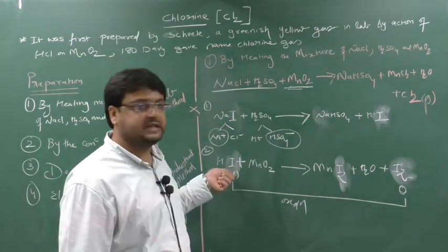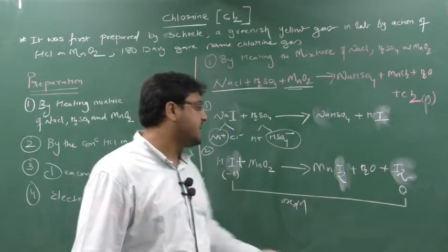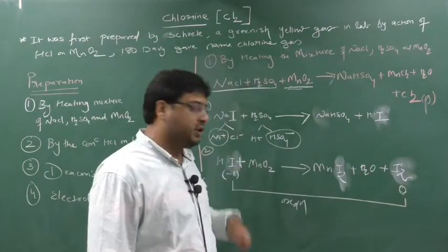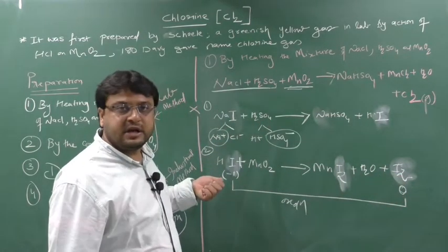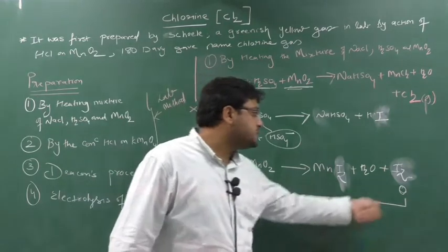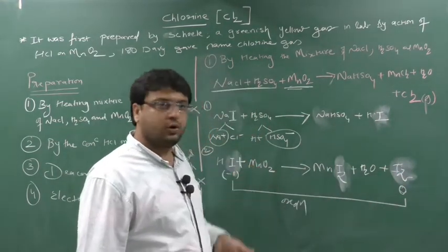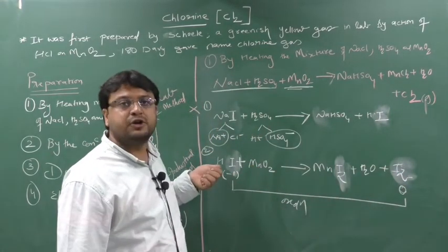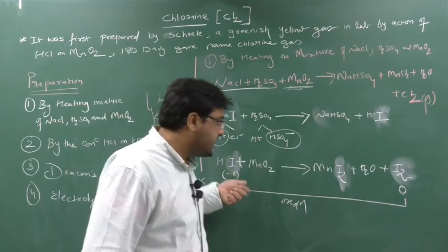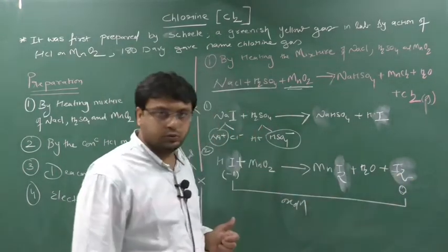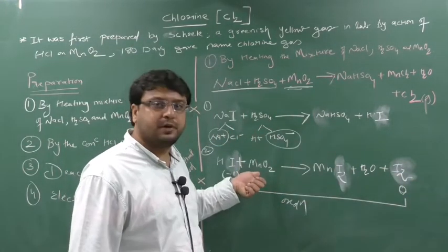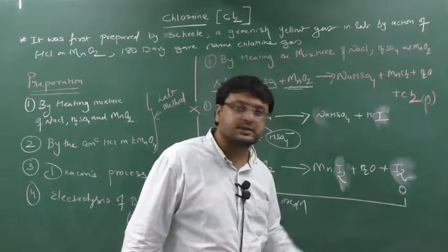If I use HCl, HCl is oxidized to Cl2 by MnO2. If I use HBr, HBr is oxidized to Br2 by MnO2, or if I use HI, HI is oxidized to iodine by MnO2.